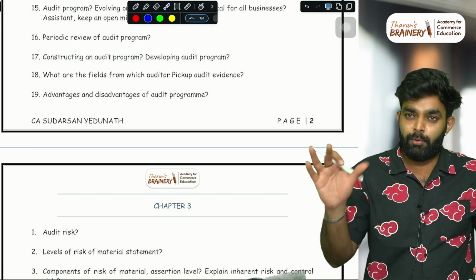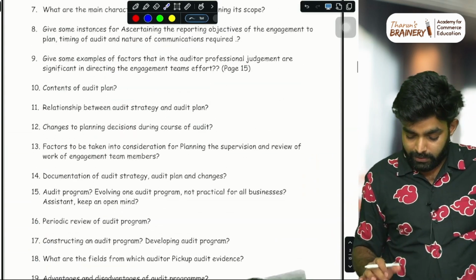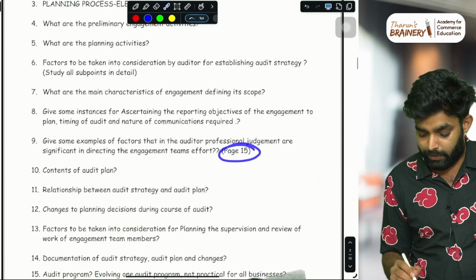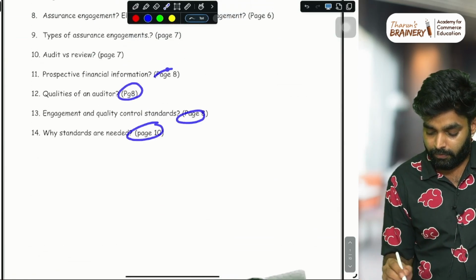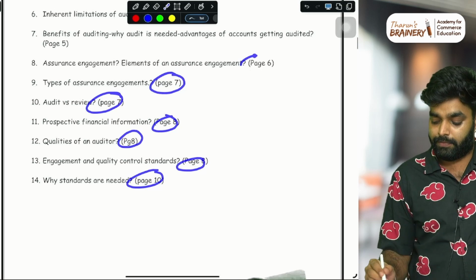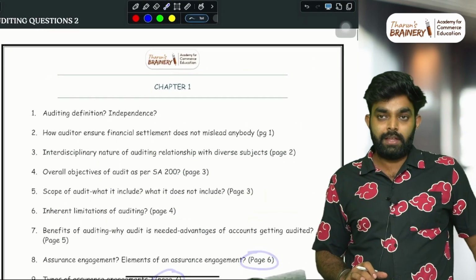Any faculty book, any book you are using, you can use this. It's not a problem. And if you are using our revised audit book, then a cross-reference is given for which question is written on which page. So it will be very easy for you.